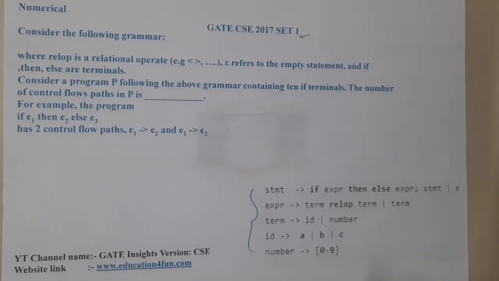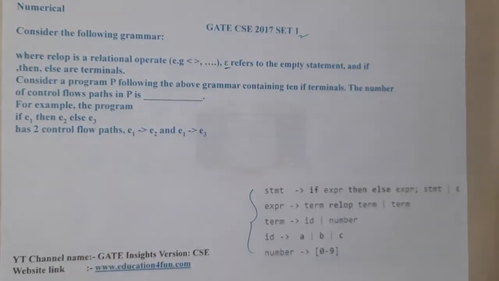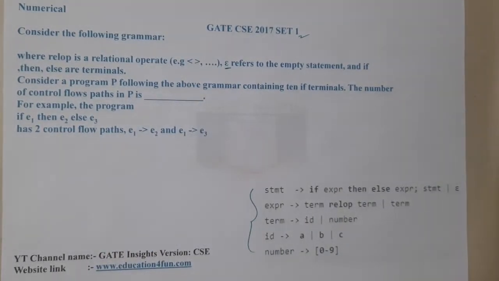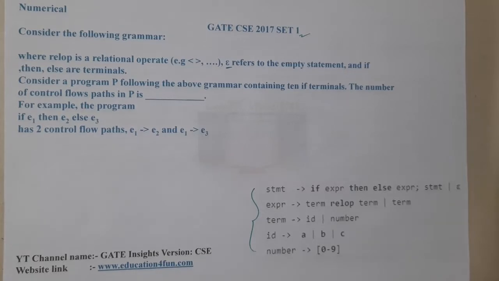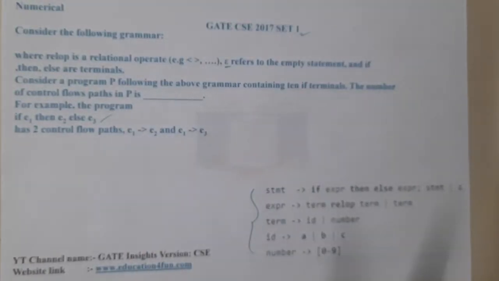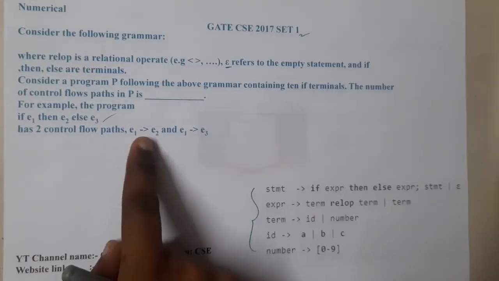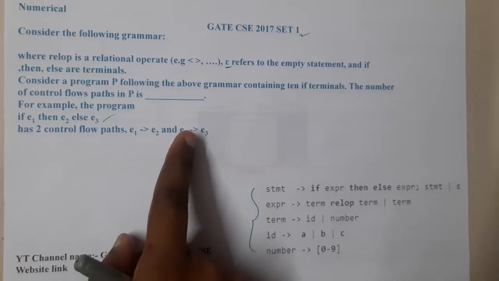Epsilon refers to an empty statement, and if, then, else are terminals. Consider a program P following the above grammar containing 10 if terminals. The number of control flow paths in P is, for example, the program if E1 then E2 else E3 has two flow paths, E1 to E2 and E1 to E3.